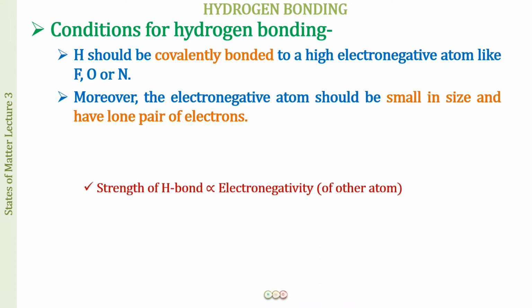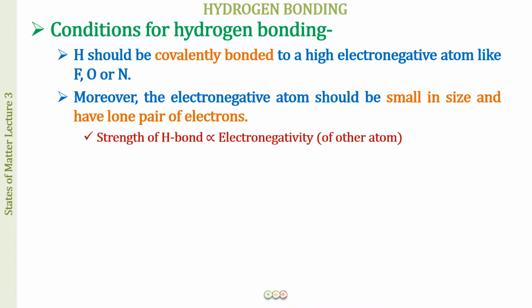Now when we talk about the strength of the hydrogen bond, based on these two conditions, the strength of the hydrogen bond is directly proportional to the electronegativity of the other atom. The more the electronegativity, the more the polarity of the molecule, and the more the strength of the hydrogen bond. Similarly, when we talk about the atomic size of the electronegative atom, the smaller the atomic size of the electronegative atom, the more the strength of the hydrogen bond.